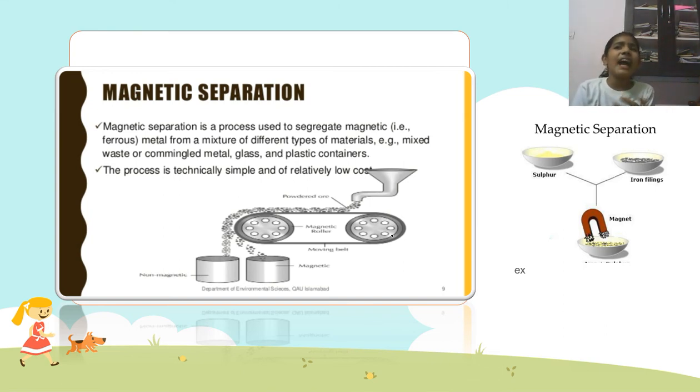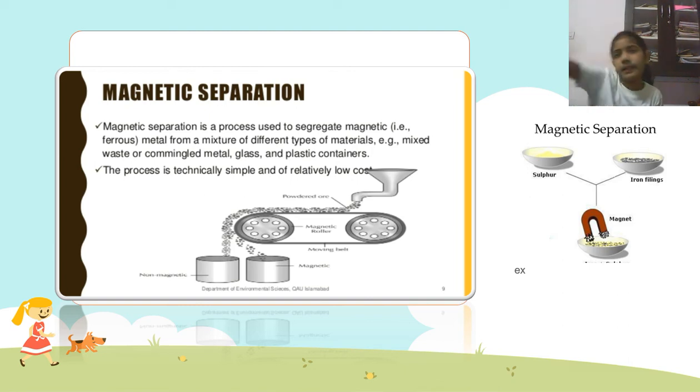Do you all know what iron filings are? I should tell you. You have iron, right? They make a powder of iron. When you crush it, or they do something, there's a process for it, and it becomes iron filings. Then you take a magnet, a small magnet or a big magnet, and you mix sulfur or salt with the iron filings.